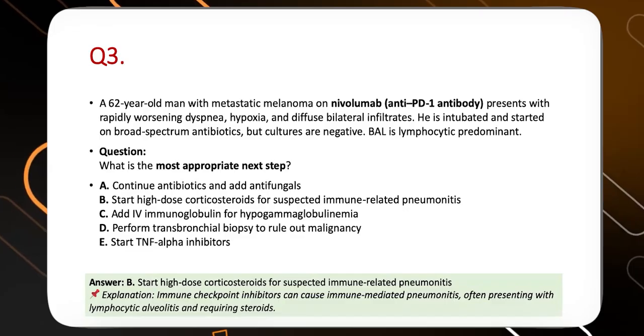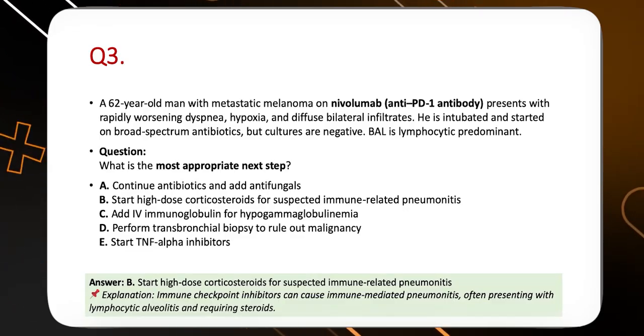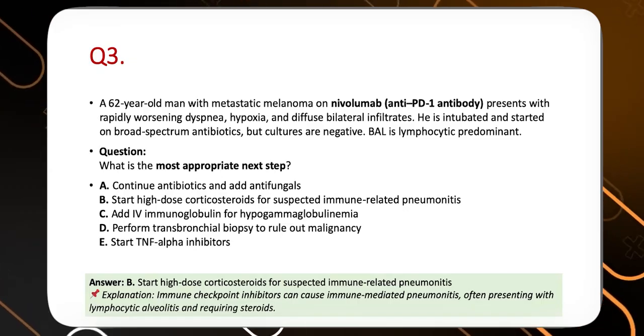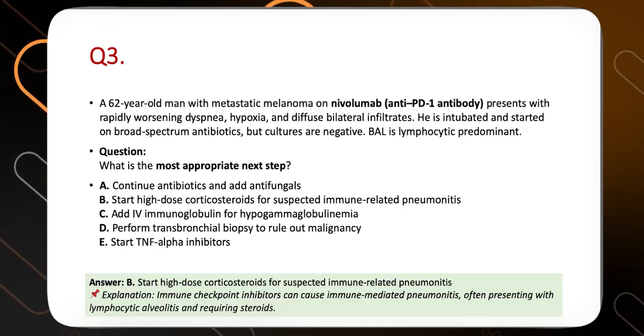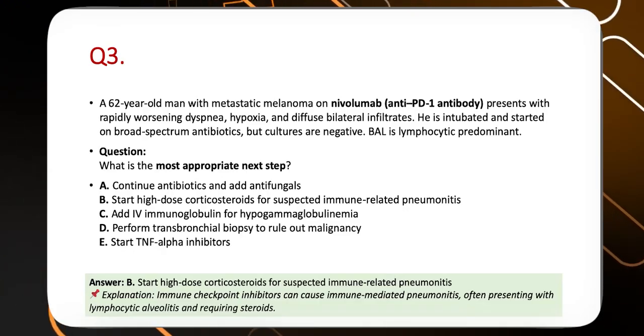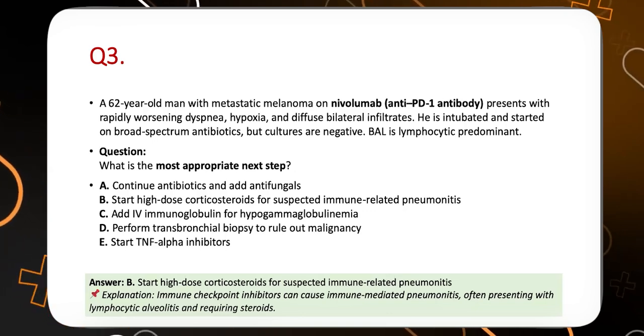So suppose the same patients come with extreme loose motion, then we suspect immune-mediated colitis.